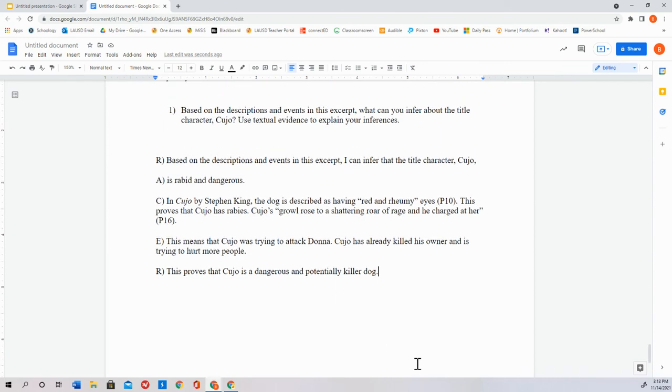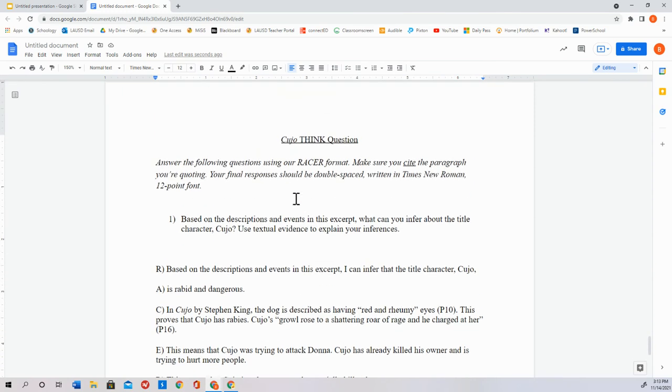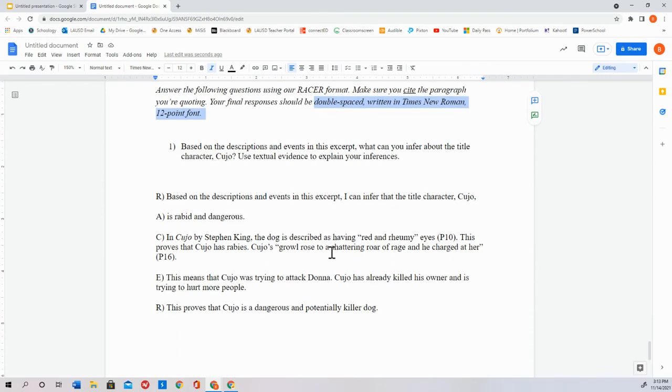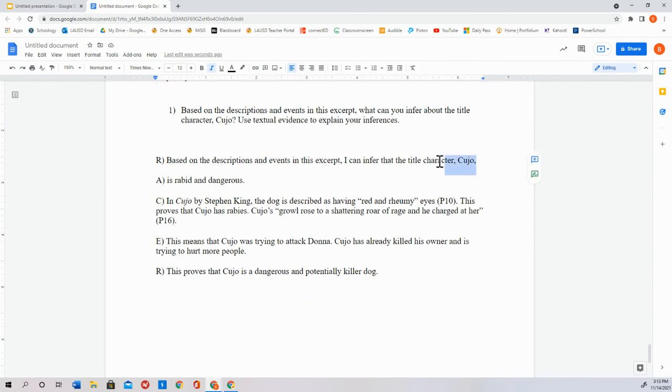Works for me. So now, once we've done this, we need to make this double spaced and make sure that it's written in Times New Roman. So I need to highlight all of my sentences, but I'm not going to take the R at the beginning. I'm going to highlight that, push Control C, go down here to the bottom, and push Control V. Then I'm going to grab the A, Control C, over here to Control V. Now look, if there's suddenly no space, you have to make sure that I'm putting proper spaces.